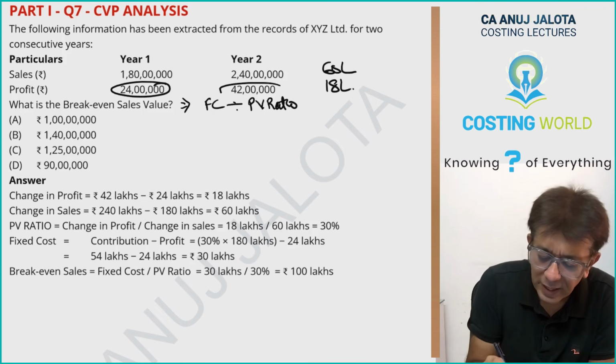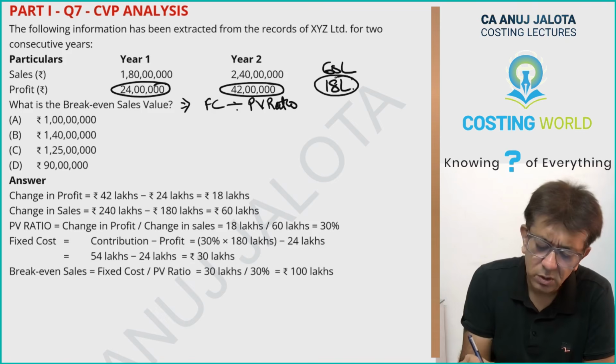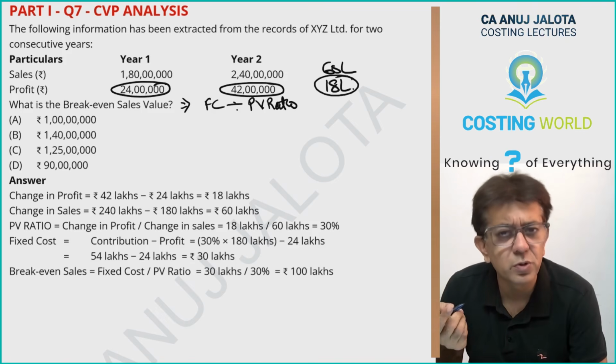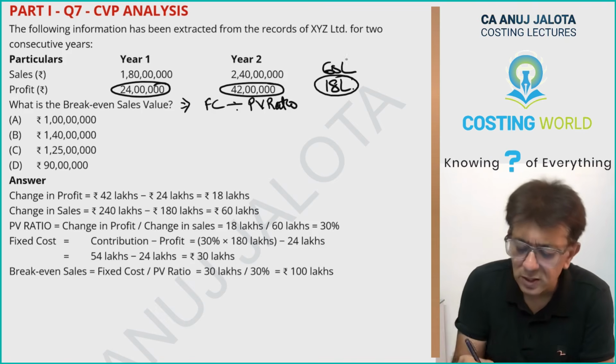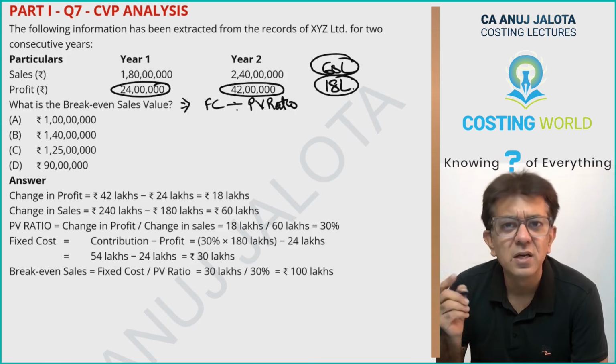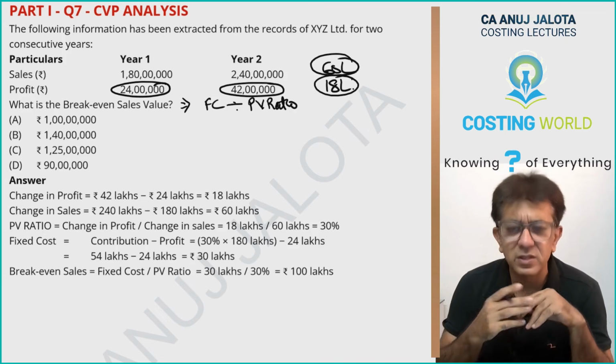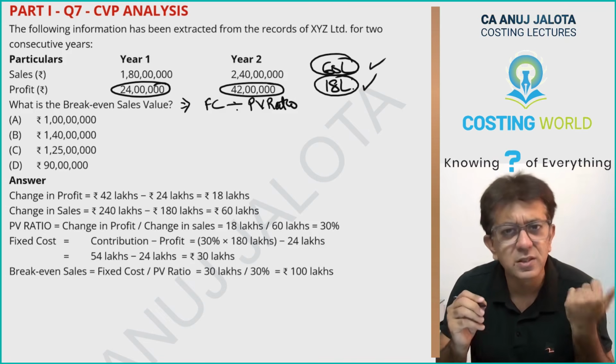Profit increased by 18 lakhs, but fixed cost by default would have remained the same. So this is not only an increase in profit, it is also an increase in contribution. And this increase in contribution was brought about because of an increase in sales of 60 lakhs. We usually say PV ratio is contribution upon sales into 100. Now we'll say it is change in contribution upon change in sales into 100.